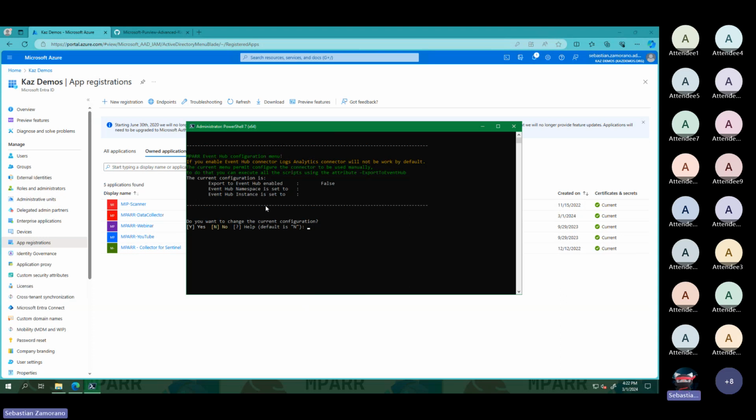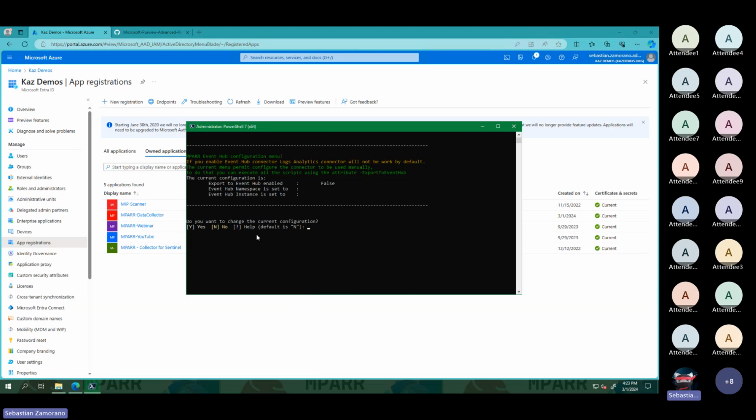Here we need to take care. If you set Event Hub to true, MPARR will send all the information only to Event Hub. If it's set to false, that means we can export the data manually to Event Hub, and the information will be sent to Log Analytics by default.